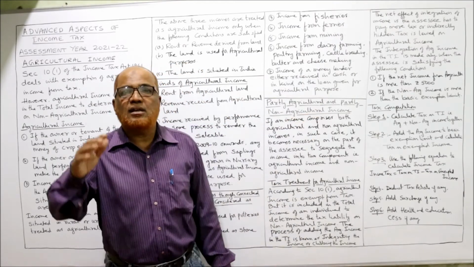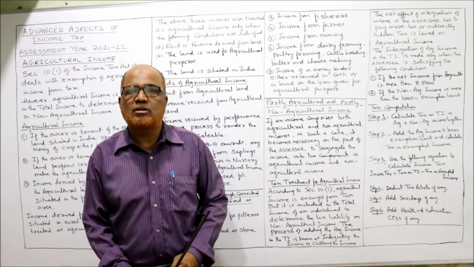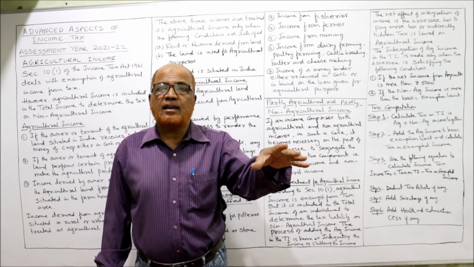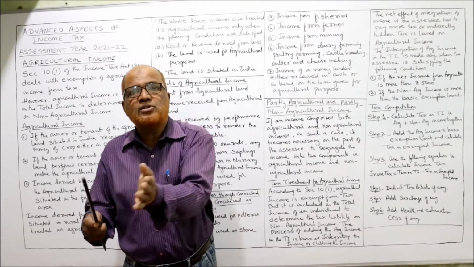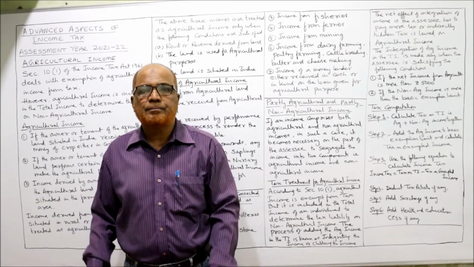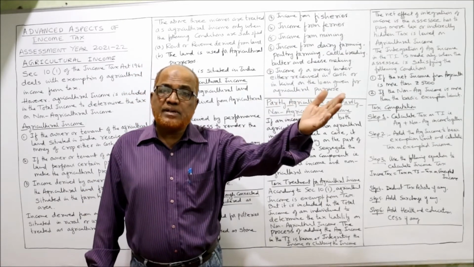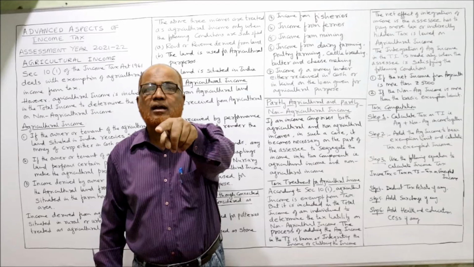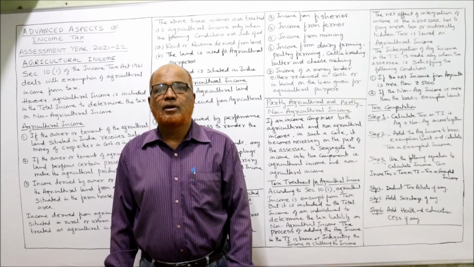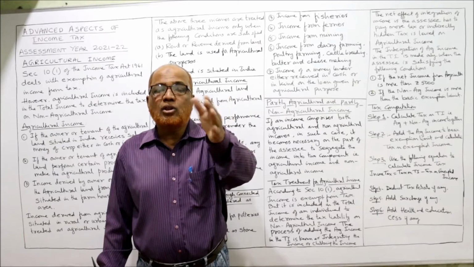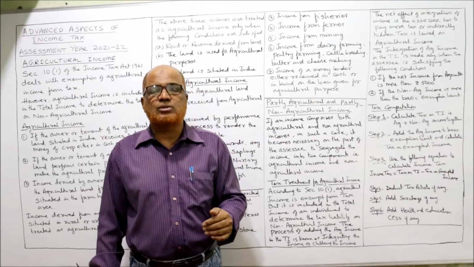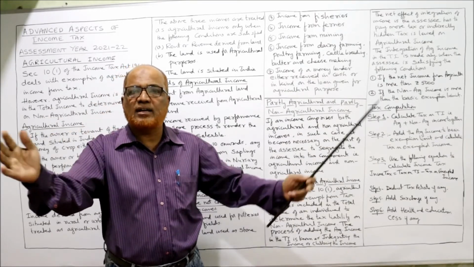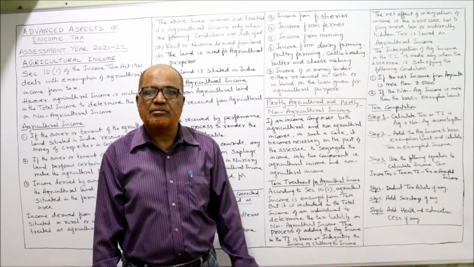So if the non-agriculture income is below the basic exemption limit, for example, if a person is having 10 lakh rupees agriculture income but only 2 lakh rupees non-agriculture income, no clubbing, because the non-agriculture income is below 2,50,000. Non-agriculture income should be more than 2,50,000 and agriculture income should be more than 5,000. If both the conditions are satisfied, then only we club, aggregate.